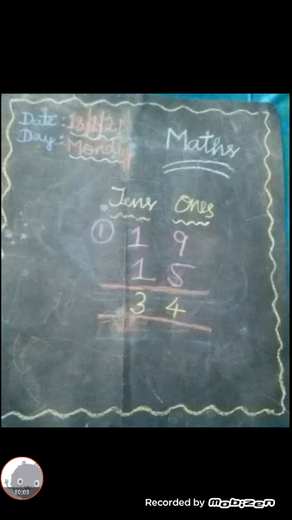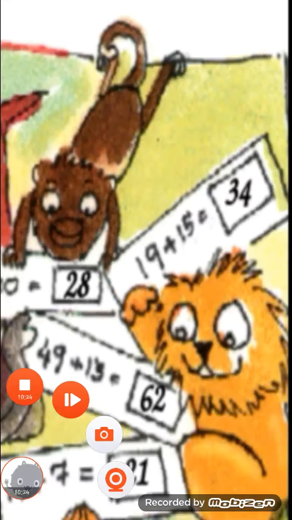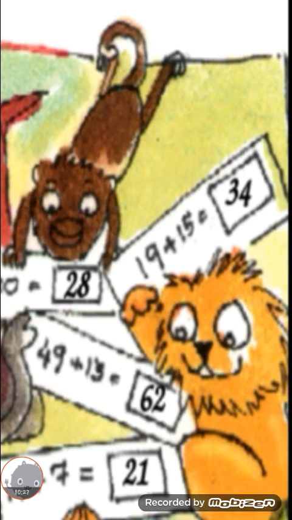Children, next write 19 and below it write 15. Okay, at the ones place 9 plus 5, 14 will come. You put the 4 here and carry 1 up. So add 3 in the tens place. So 19 plus 15 equals 34. You take the 34 and write it in the box in your book. Children, take your number 34 and enter it in this box.